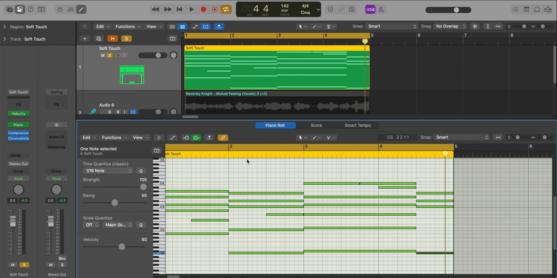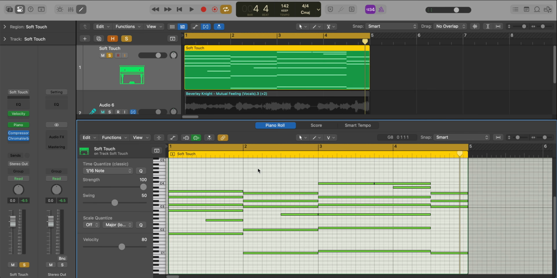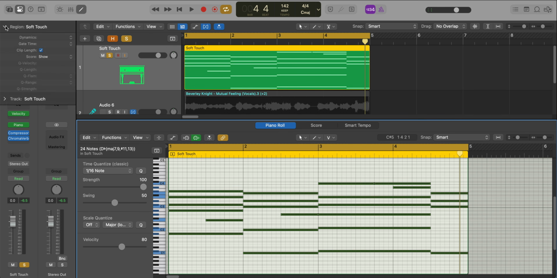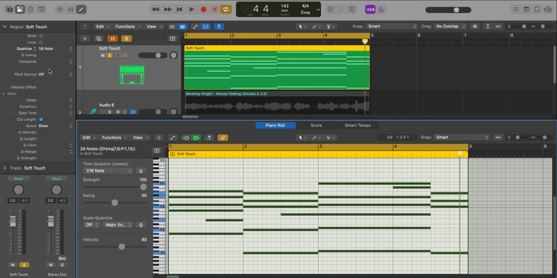Next, what we got to do now is simply select all of our notes, and we're going to add some flam to it just so that it's not hitting all on the one at the same time. So it's going to have like a little strum to it. Once again, select all of your MIDI notes. We'll go over here. We're going to quantize our notes to 8s, just so that's locked in, because you got to have a quantized value before you set the Q flam value.